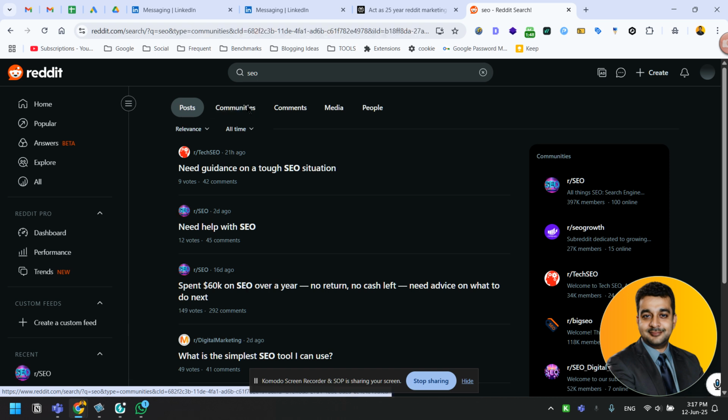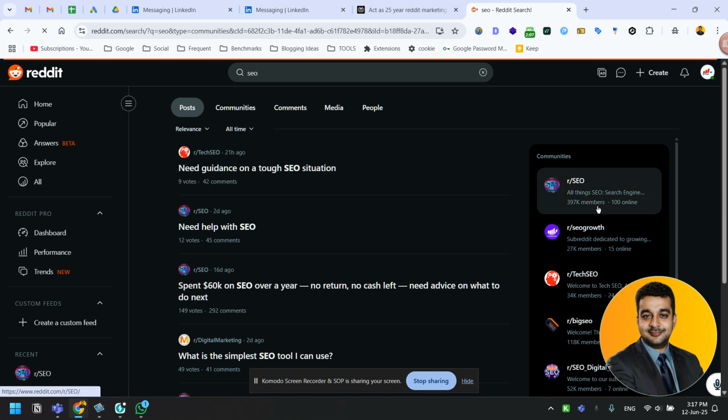Then the second thing is communities, which I was referring to. Communities are basically categorized groups, just like on Facebook we have Facebook groups. On Reddit we have communities.